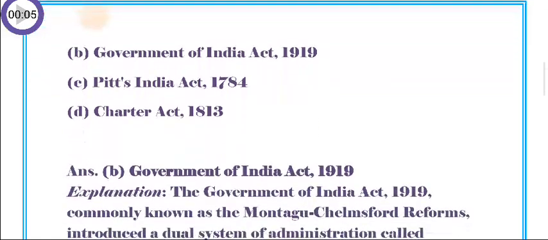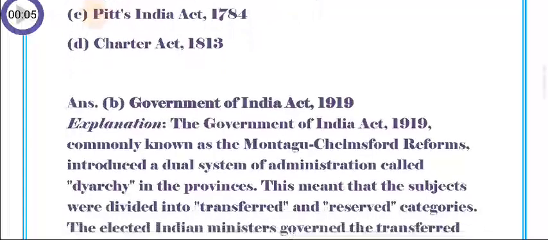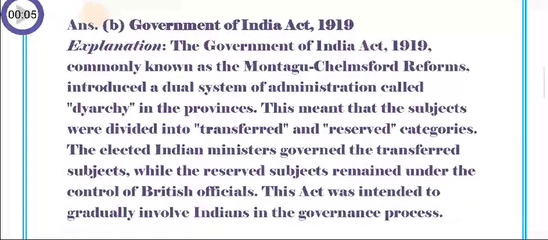The answer is Government of India Act 1919. The Government of India Act 1919, commonly known as the Montague-Chelmsford Reforms, introduced a dual system of administration called diarchy in the provinces.